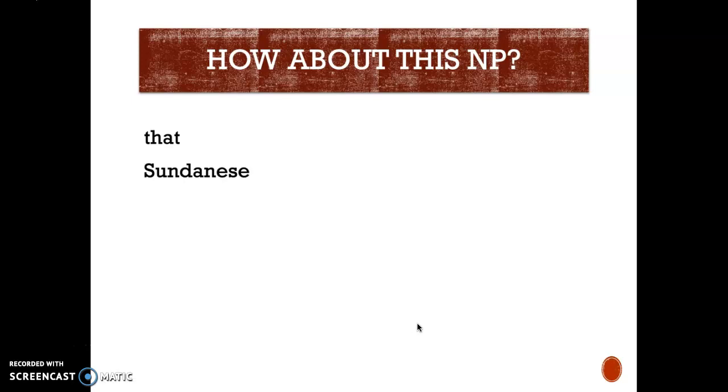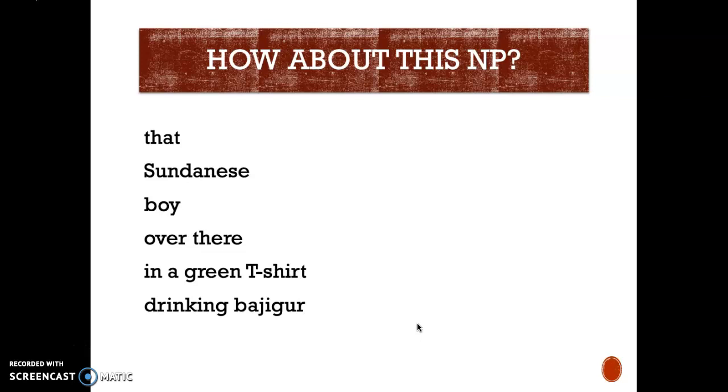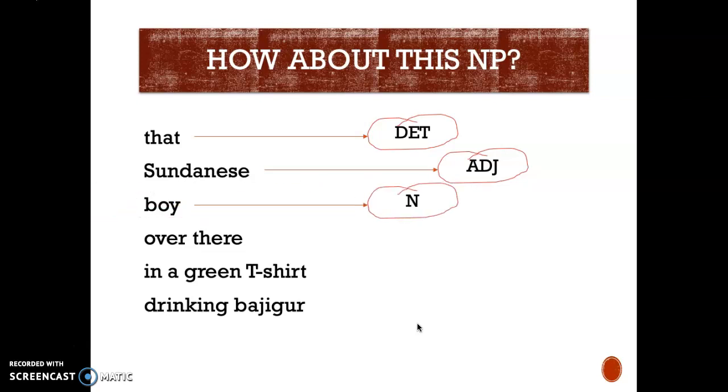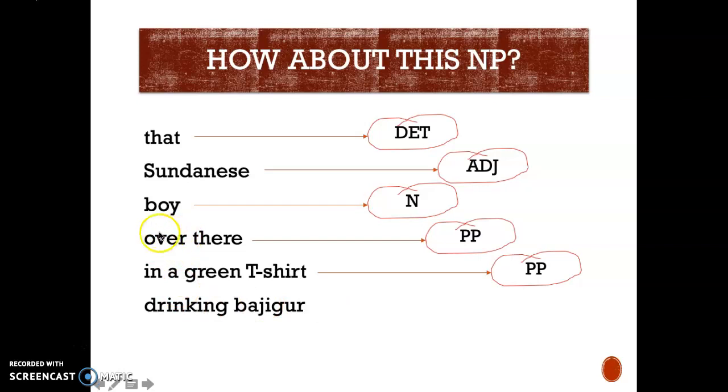So, that Sundanese boy over there in a green t-shirt drinking bajigur. So we are looking at a very complex, a big fat noun structure. And so here that is a determiner, right? And Sundanese is an adjective modifying the head noun boy. And over there is a prepositional phrase. In a green shirt is also another prepositional phrase. Remember, over and in are both prepositions, and drinking bajigur is verb-ing.